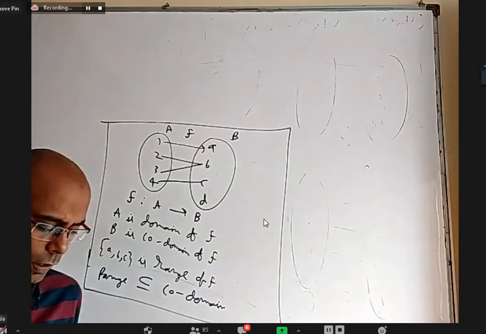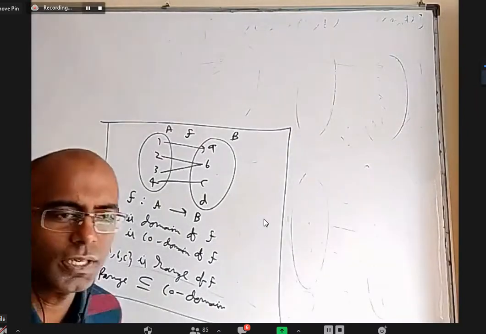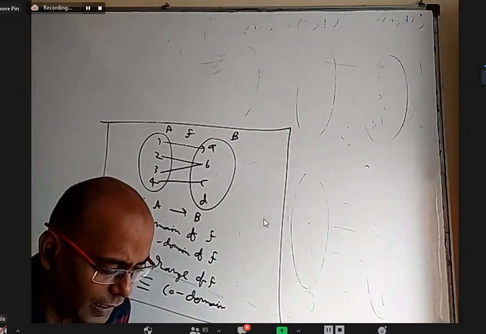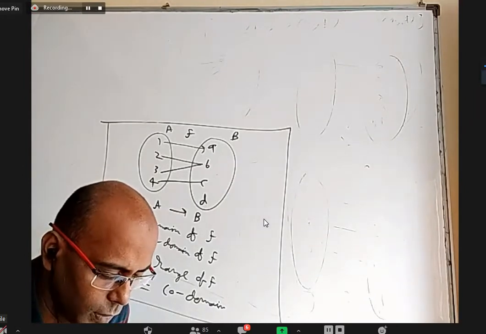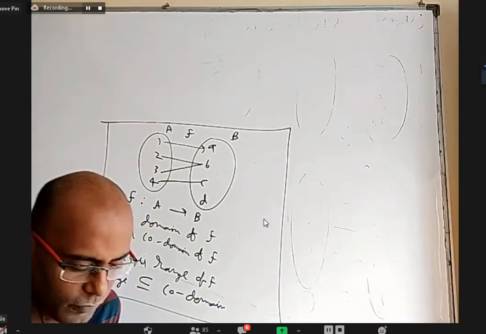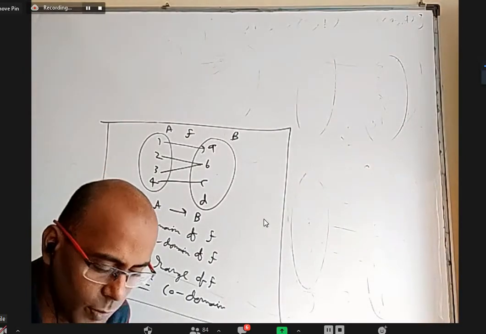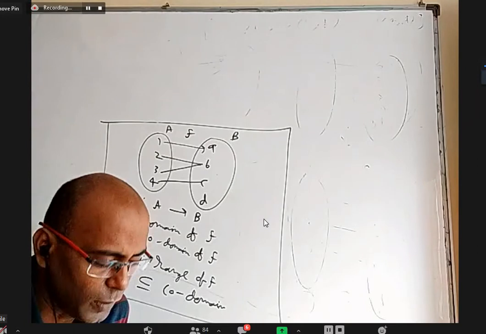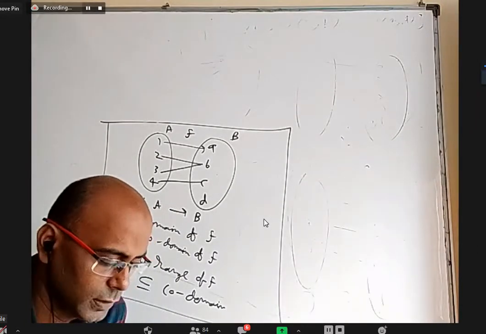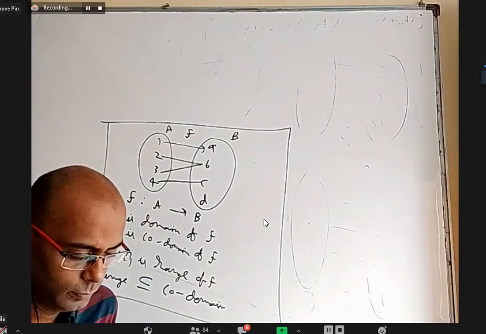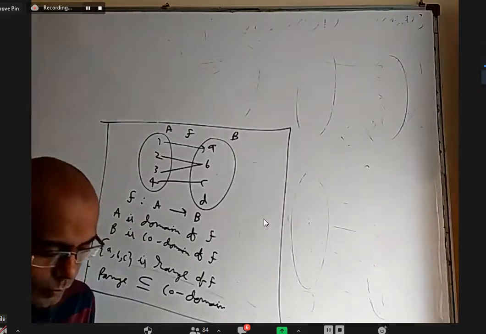Okay, fine. So let us see third one, first point. The function definition. A relation f from set A into a set B is said to be a function or mapping from A into B if, this is an important statement, for each x belongs to A, there exists a unique y belongs to B, such that (x, y) belongs to the function.